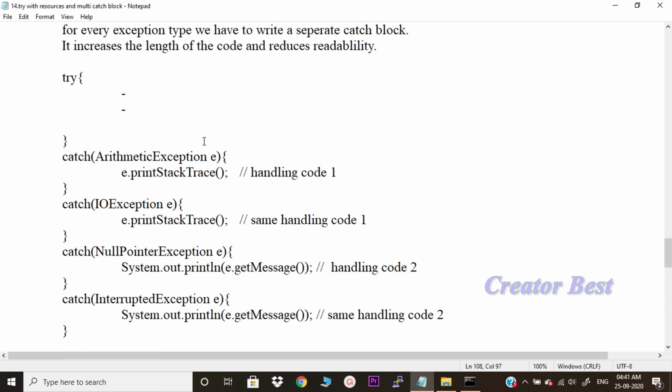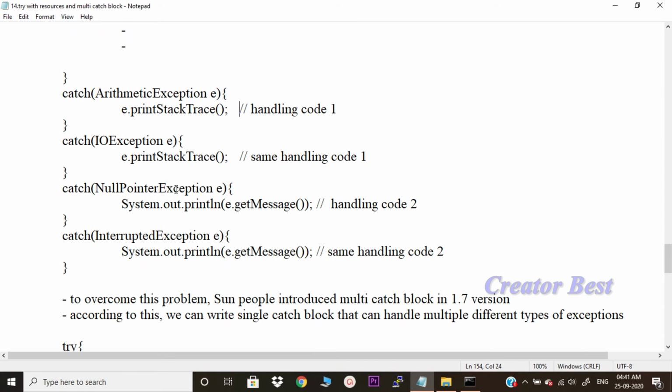Consider this example. Supposing there is a try, I have written this catch arithmetic exception e, and there is a particular handling code like e.printStackTrace, handling code 1, and catch IO exception is also handling the same handling code e.printStackTrace.